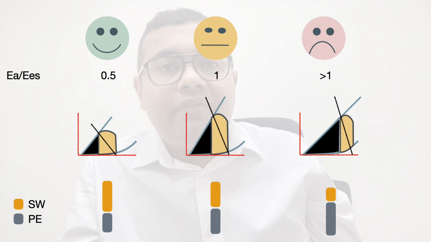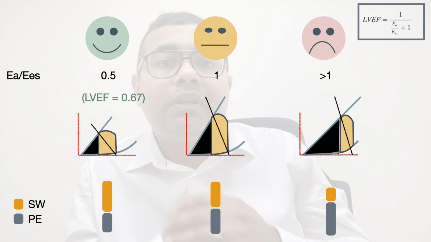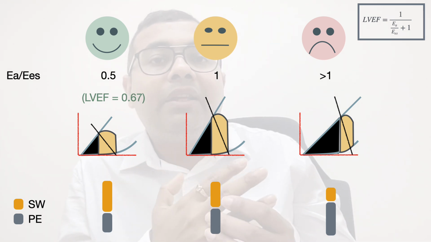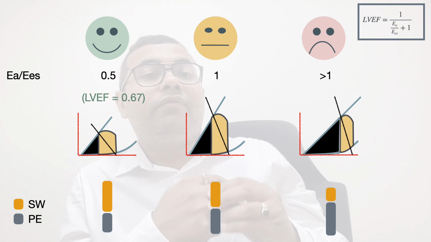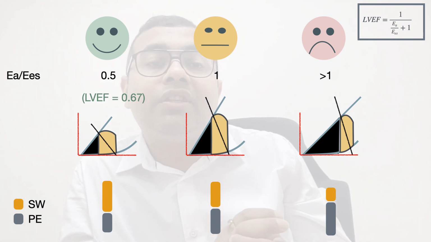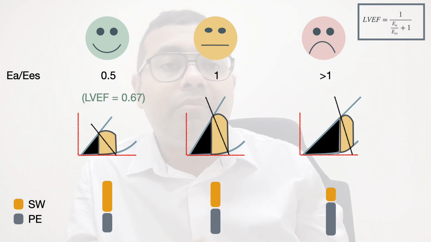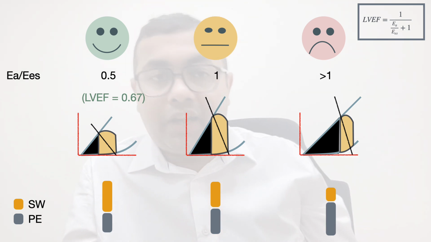Left ventricular ejection fraction is related to the ventriculo-arterial coupling ratio by this formula. Therefore, with a ventriculo-arterial coupling ratio of 0.5, the left ventricular ejection fraction is around 67%, which is the normal left ventricular ejection fraction.